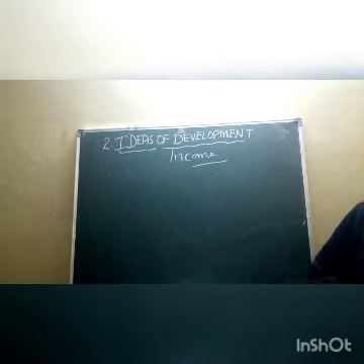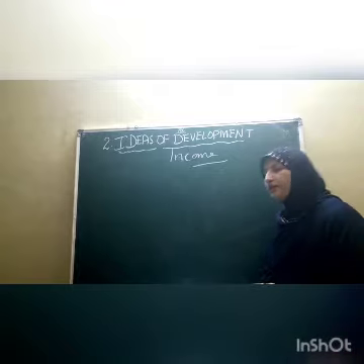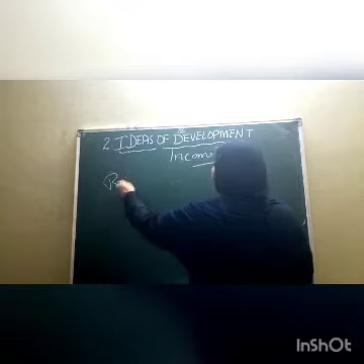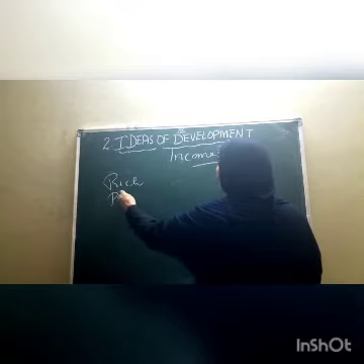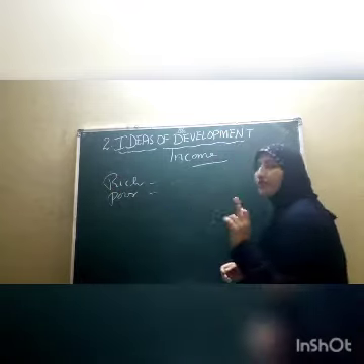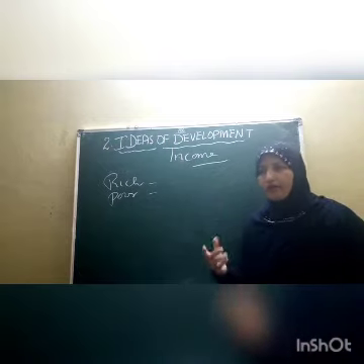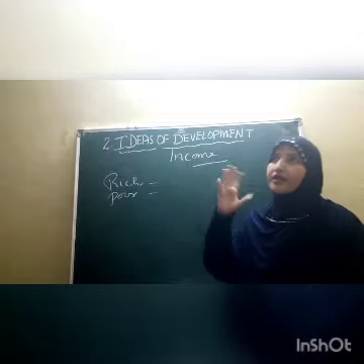In the same way, countries are also decided as rich countries or poor countries on the basis of income. Whenever we call some countries developed countries, what comes to our mind?